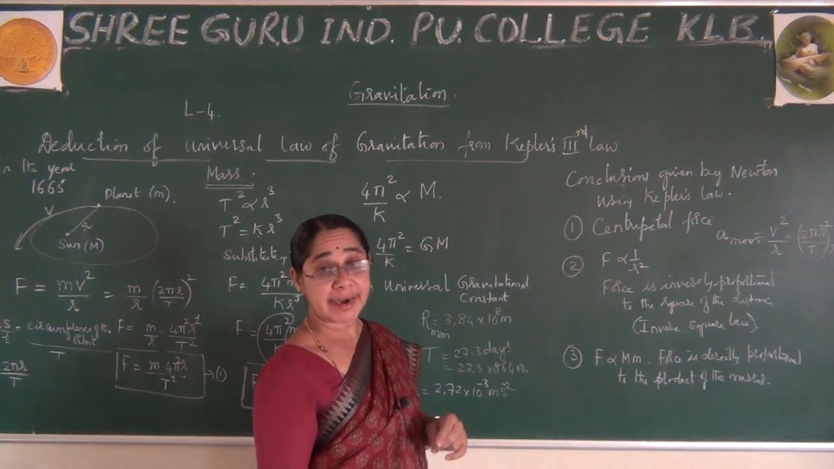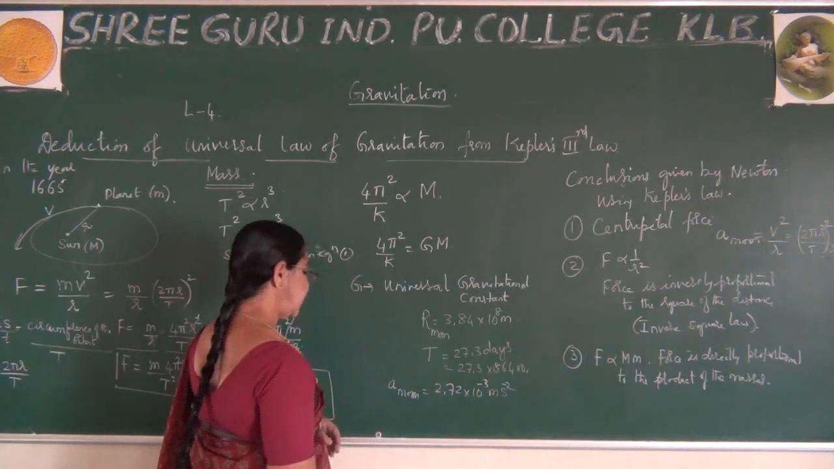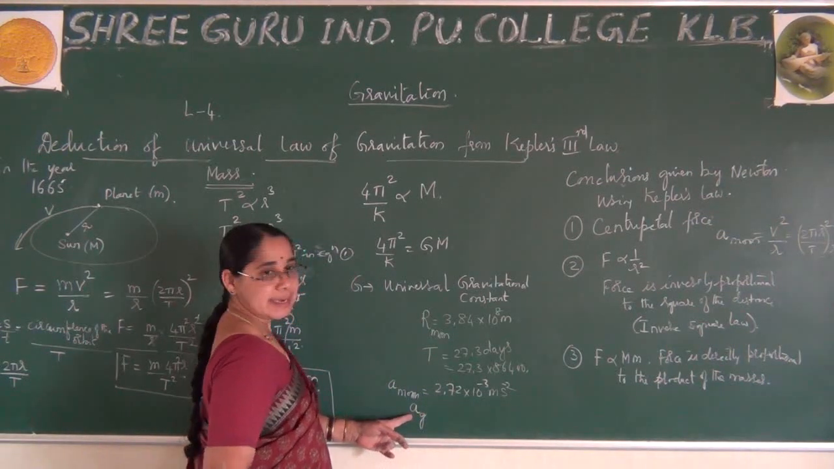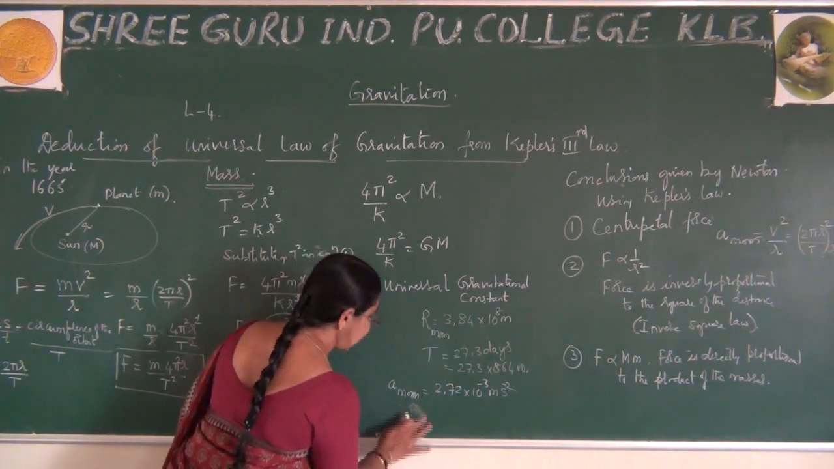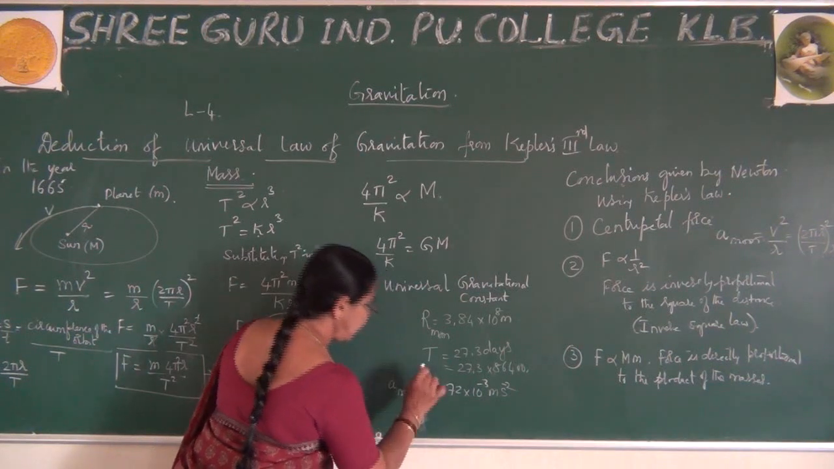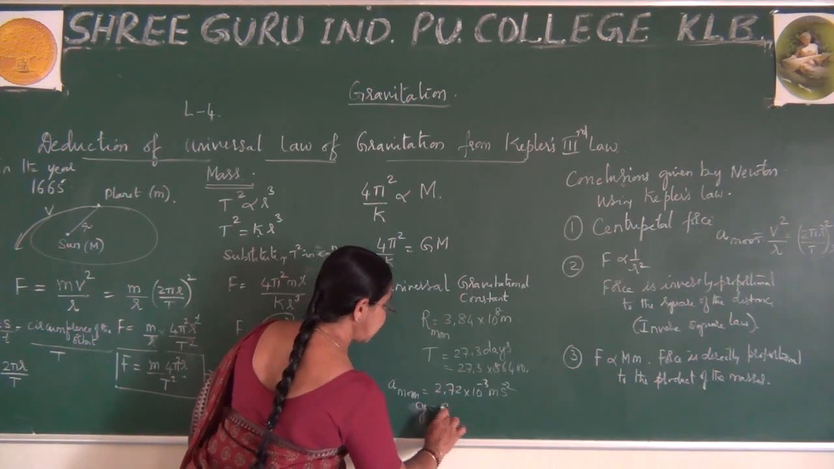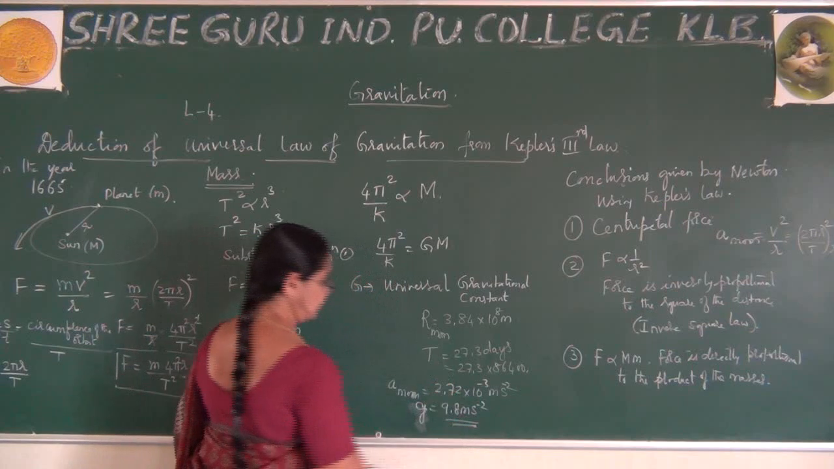Also he calculated the acceleration due to gravity of the earth, that is, small g, which is 9.8 meters per second square.